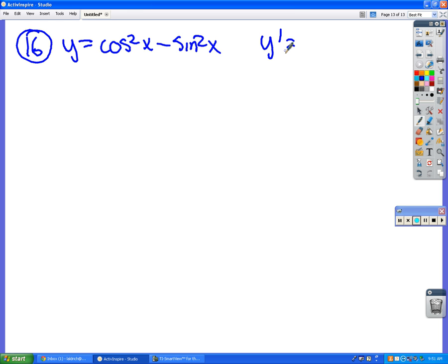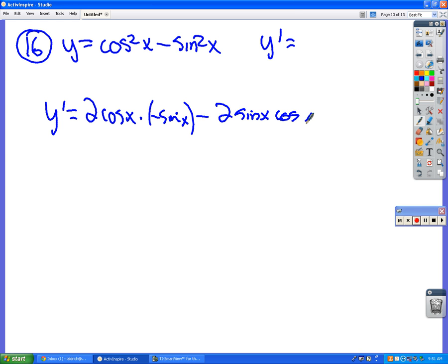Look, it's a gimme. All we have to do is take the derivative. It's a gimme. Easy stuff. 2 cosine, times sine. What's the derivative of cosine? Negative sine. Minus 2 sine of x, cosine of x, cosine of x. Okay.